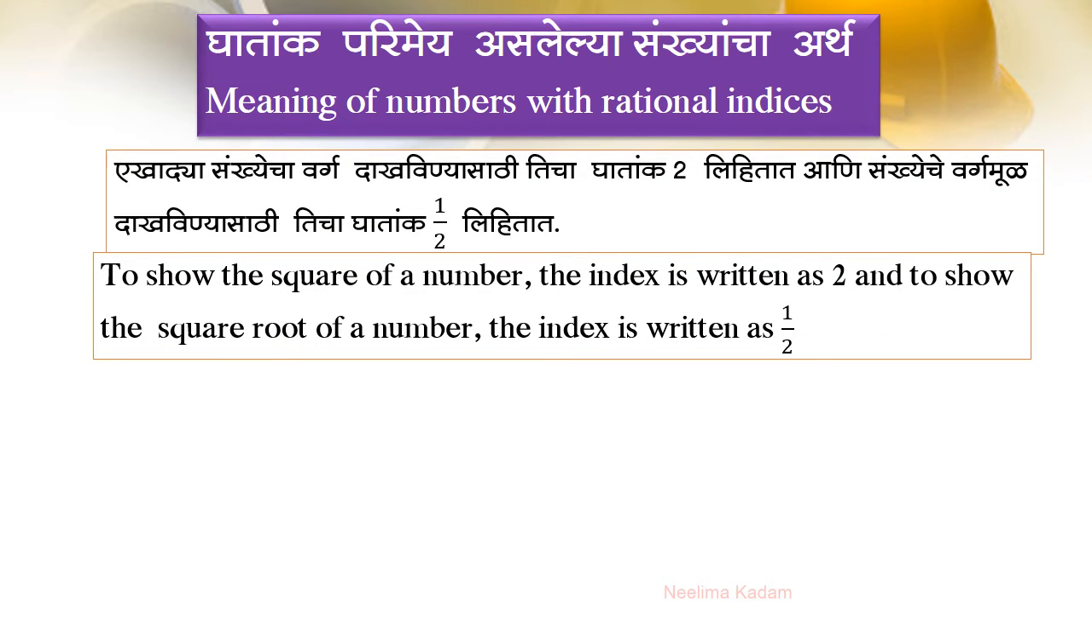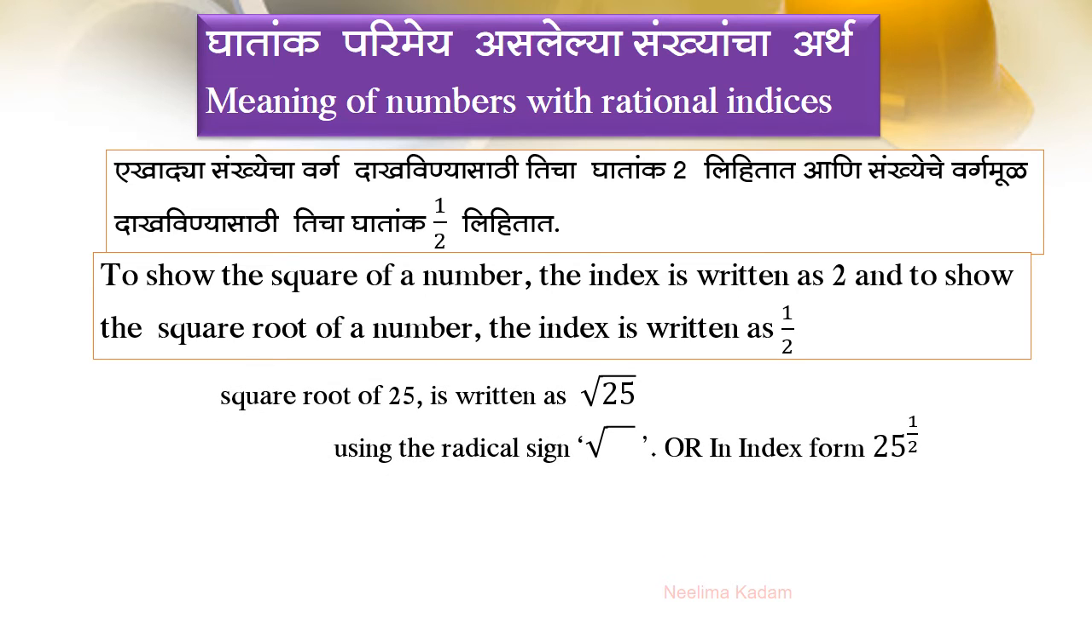आता एखाद्या संख्येचा वर्ग दाखविण्यासाठी तिचा घातांक आपण 2 घेतो. To show the square of a number, the index is written as 2. We write exponent as 2, and to show the square root of a number, the index is written as half. See here, for example, square root of 25 is written as under square root 25. That is with the help of radical sign. Or in index form, we can write it as 25 raised to 1 upon 2.